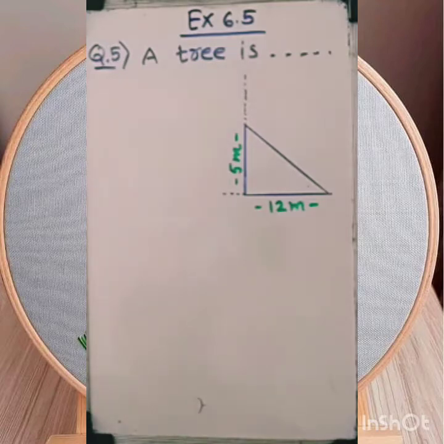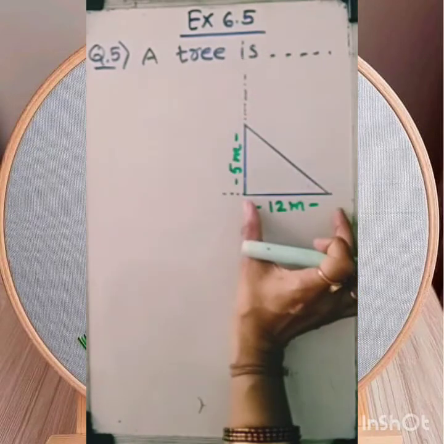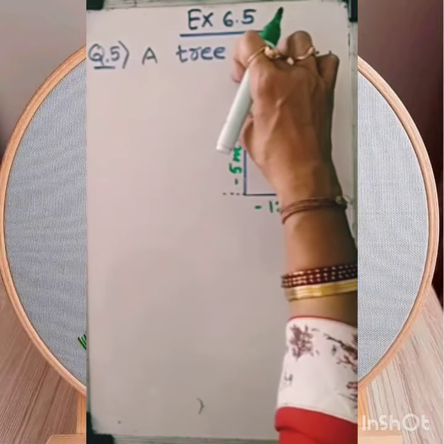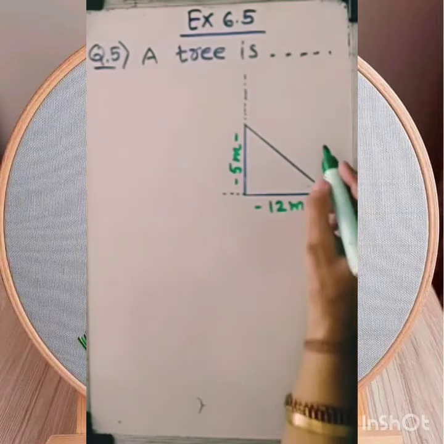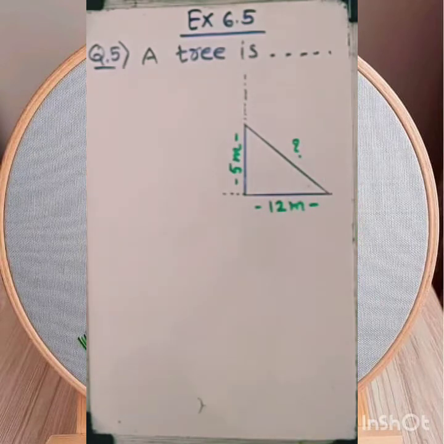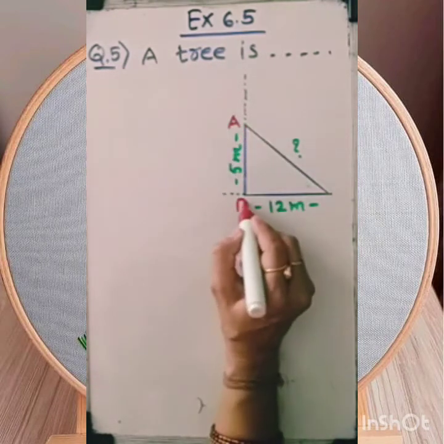Dear student, if I want to find the original height of the tree, then I need to add this much portion here, and combined it becomes the original height. So far we are finding this much portion. Let me name this right angle triangle ABC.